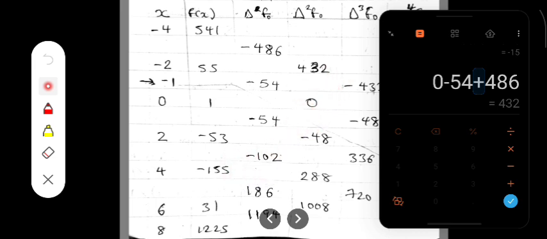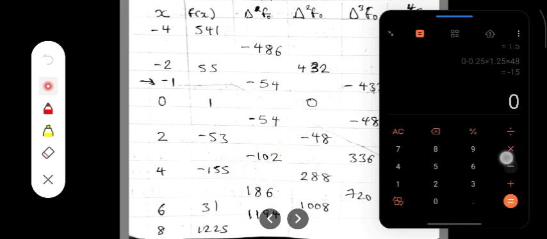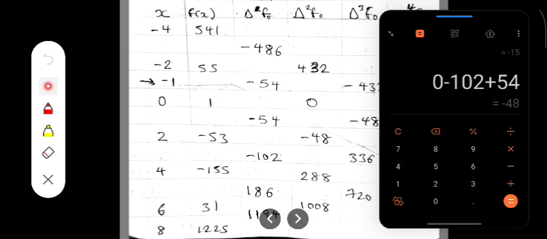Now -102 minus -54, that is plus 54. It gives -48. Now 186 minus -102 is also like writing 186 plus 102. That is 288. And then 1194 minus 186 gives 1008.